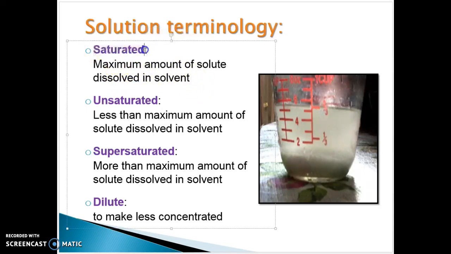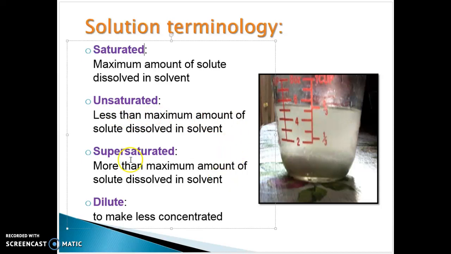Some of the terms: saturated means you can't mix in anymore. It's got the maximum amount. Anything else you have is just going to settle to the bottom. So saturated solution means you cannot mix anymore. It is full. Unsaturated means you can mix more in. It's less than the maximum amount. It's unsaturated. You can mix more in.